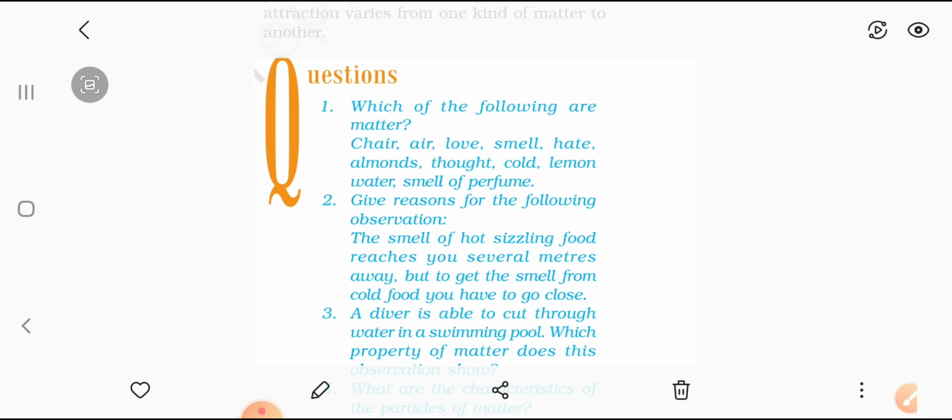Now let's see the first, chair. As you know, a chair has weight, a chair occupies space, so it will be considered as matter. Now second is air. You know that air occupies space, that's why when you are filling air inside a balloon, it inflates. So air occupies space and it has some weight also.